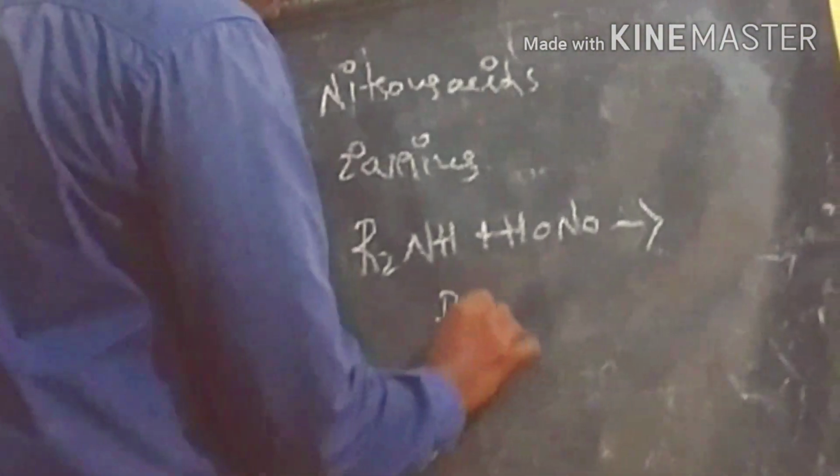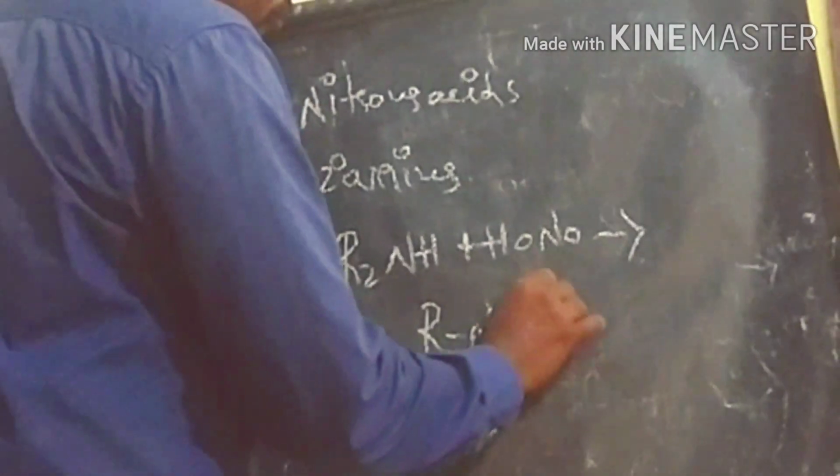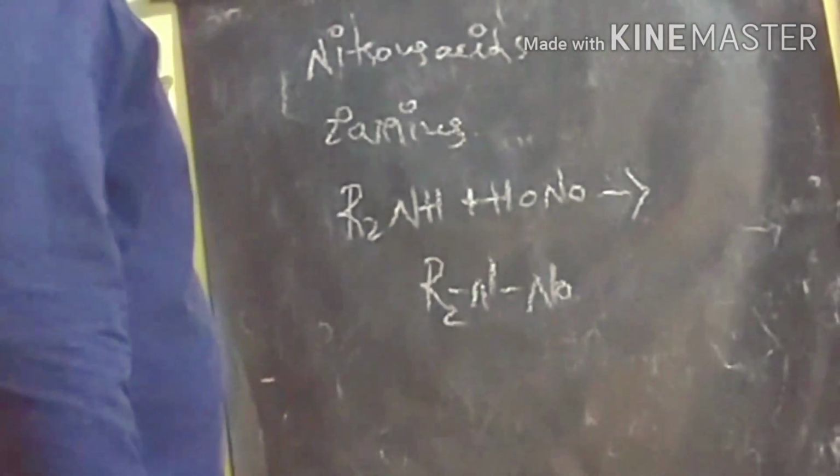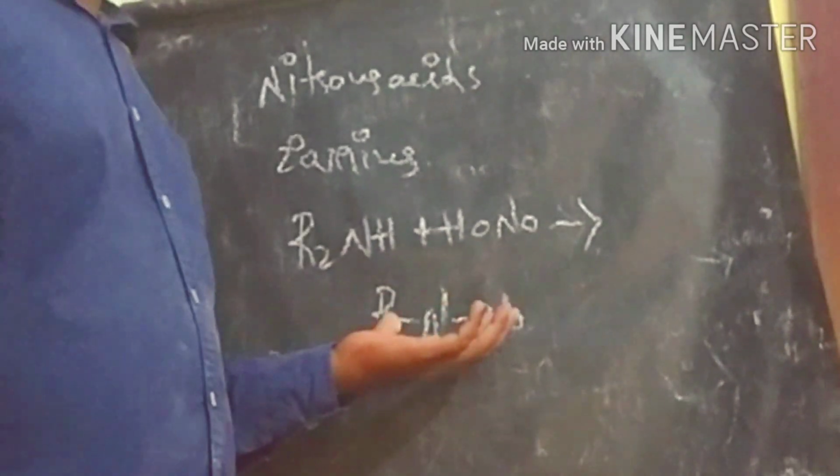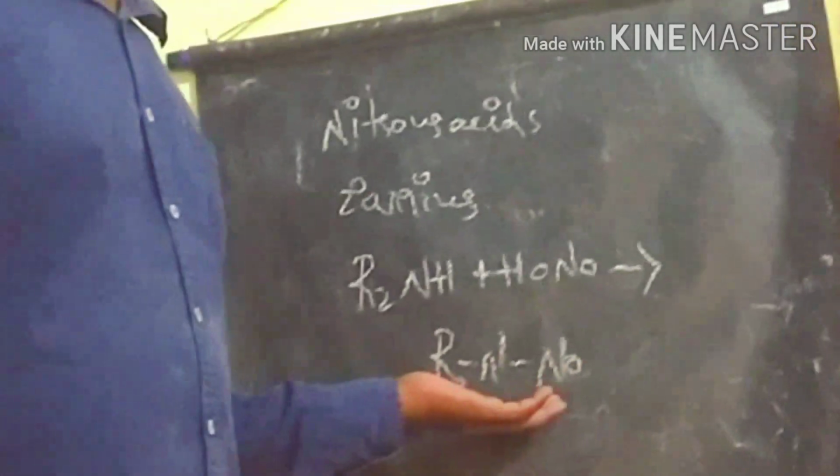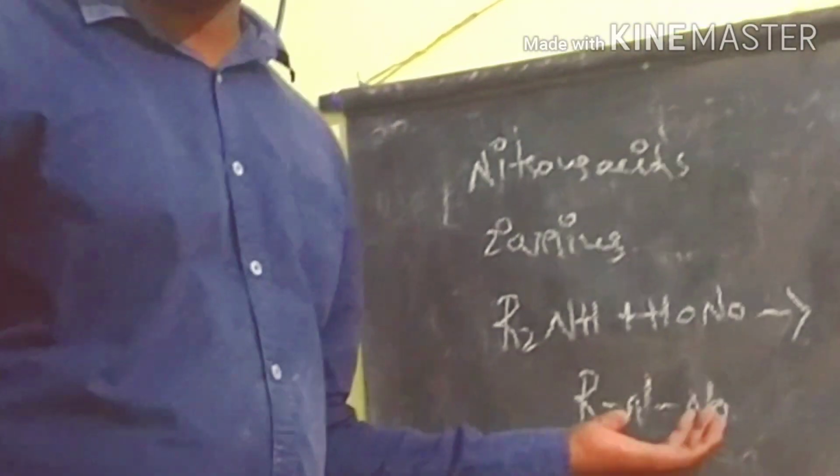This is a very specific reaction to identify secondary amines. Yellow oil nitroso derivatives are the identification test of secondary amines.